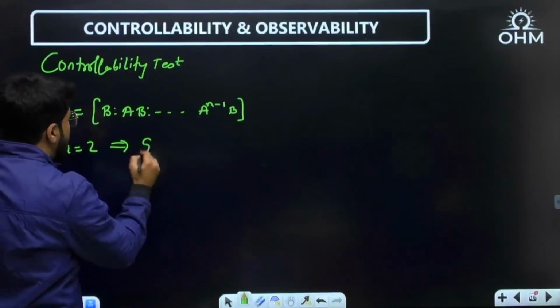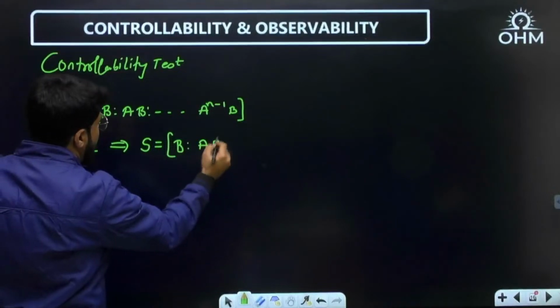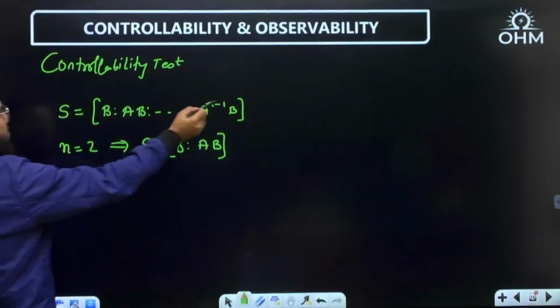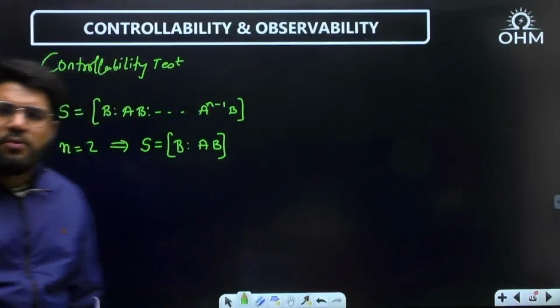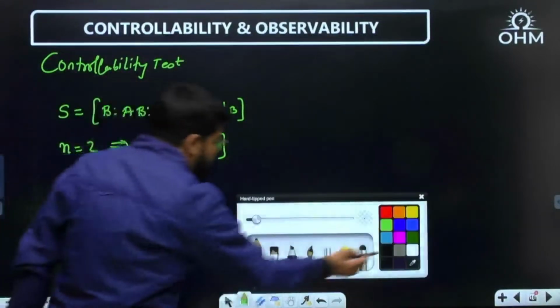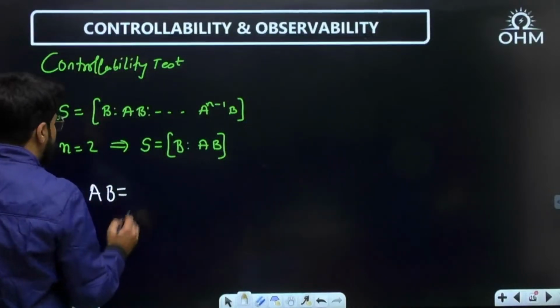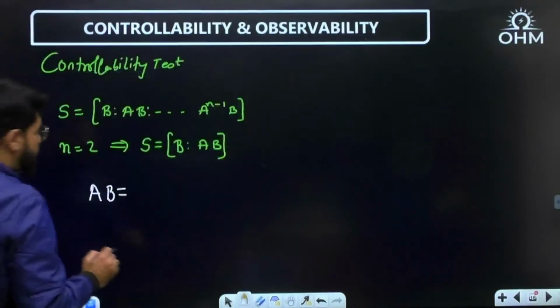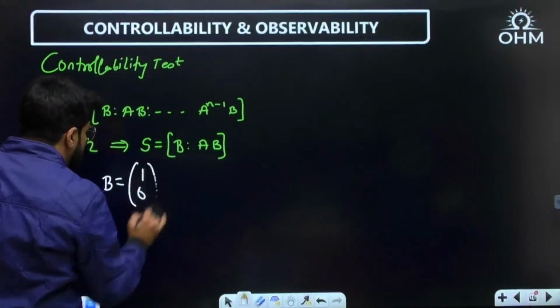If n is equal to 2, S will only have B and AB, because A power n minus 1, n minus 1 itself is 1. So up to AB only. Out of which the B matrix is given to me. So what is the AB matrix? Let me write down the B also. B is 1, 0.